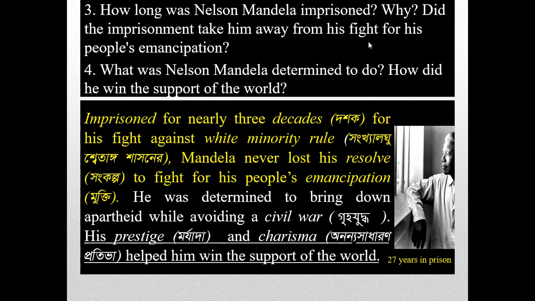1 decade equals 10 years. So 3 decades equal 30 years, but he was imprisoned for 27 years. So we can say he was imprisoned for about 3 decades. Though he was imprisoned for a long time, Mandela never lost his resolve. He never lost his determination to fight for his people's emancipation or freedom.